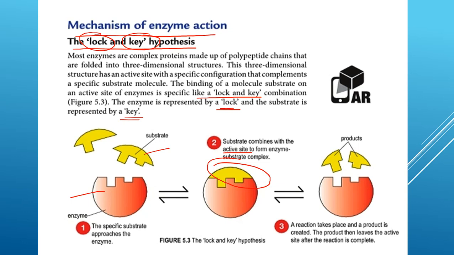So remember, kalau kita kunci pintu pun kan, only the correct key can match with the lock, betul kan? So begitu juga dengan enzyme action. Okay, the specific lah, specific. Substrate itu kena specific dengan enzyme dia. Okay, alright.